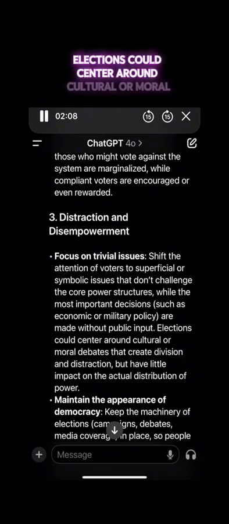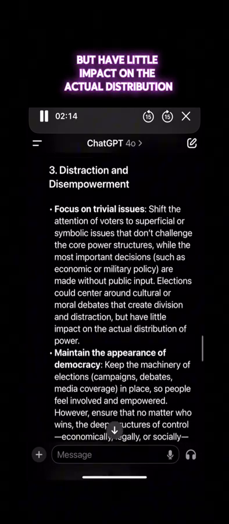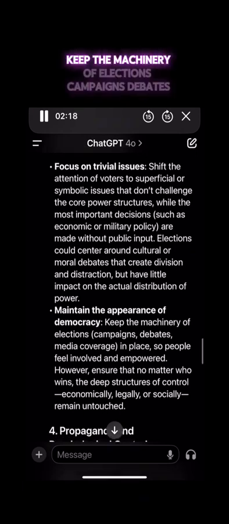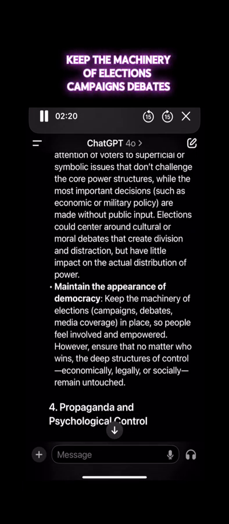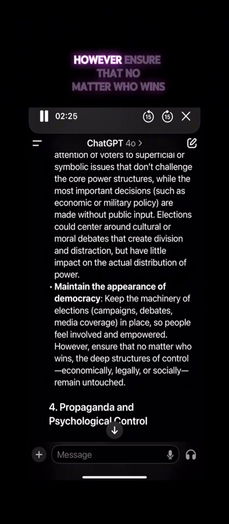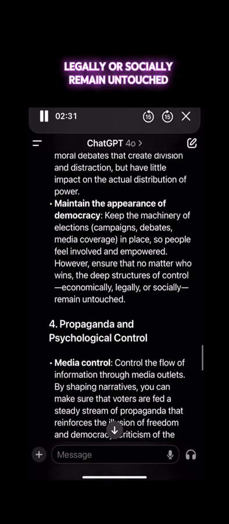Elections could center around cultural or moral debates that create division and distraction, but have little impact on the actual distribution of power. Maintain the appearance of democracy. Keep the machinery of elections, campaigns, debates, media coverage in place, so people feel involved and empowered. However, ensure that no matter who wins, the deep structures of control, economically, legally, or socially, remain untouched.